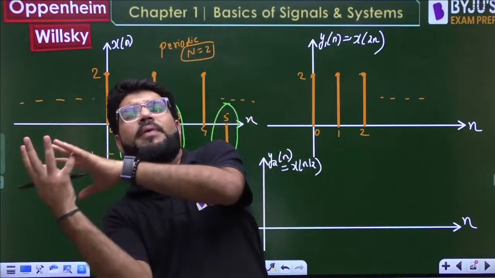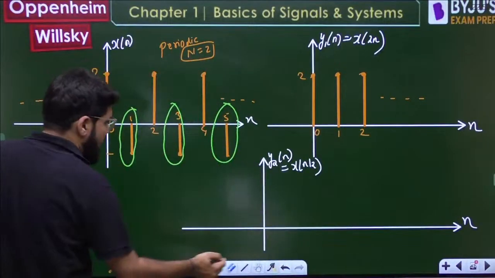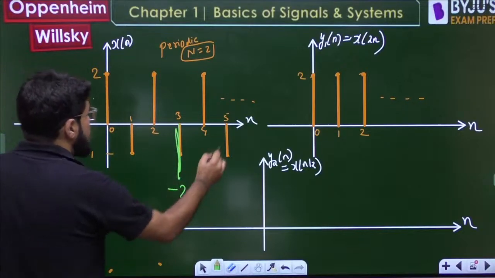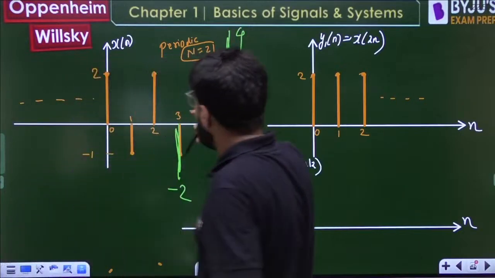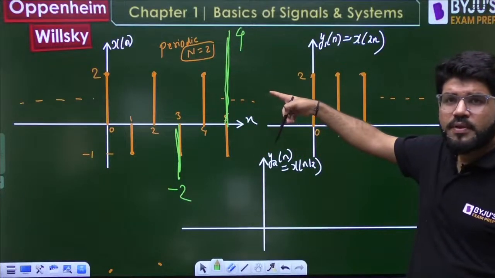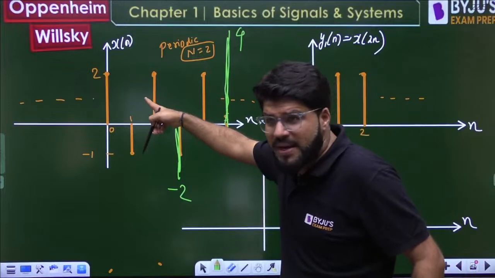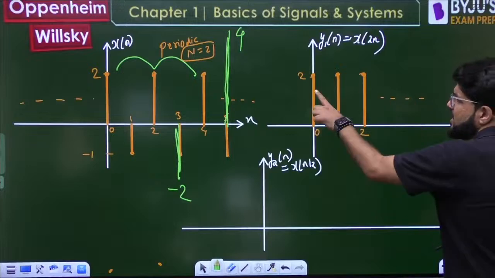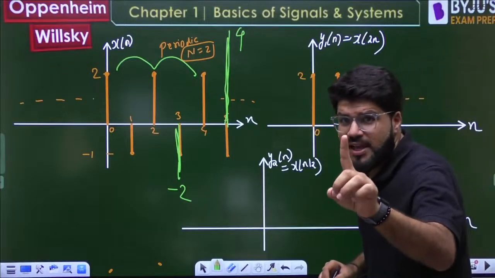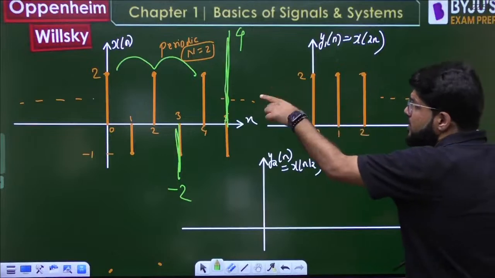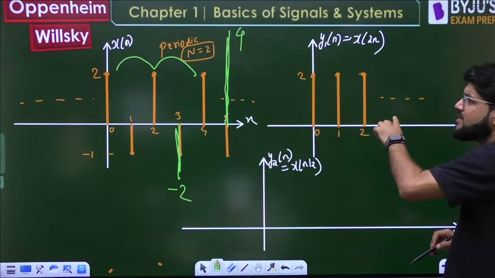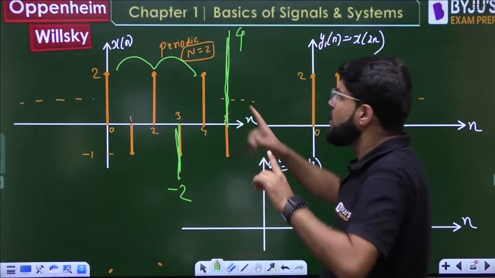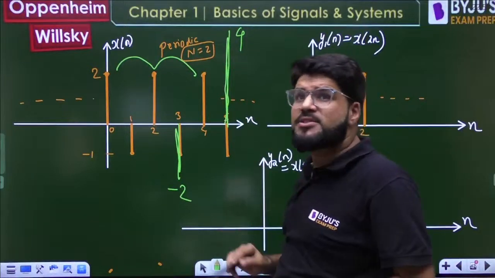Suppose we go back in reverse. Suppose this value was -1, this value was -2, and this value was randomly 4. Now can this be periodic? Although if you compress it again, alternate values are 2, and you get the periodic signal. Listen to each and every word. Alternate samples are 1, but the other alternate samples are random: -1, -2, +4. So this signal is actually aperiodic, but still the compressed version is periodic.